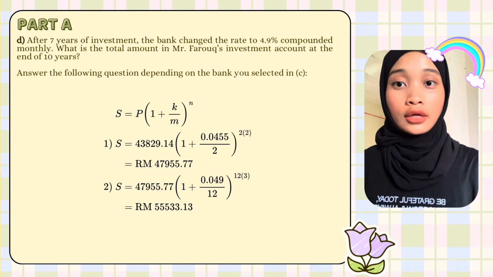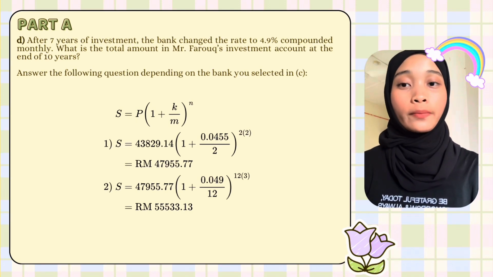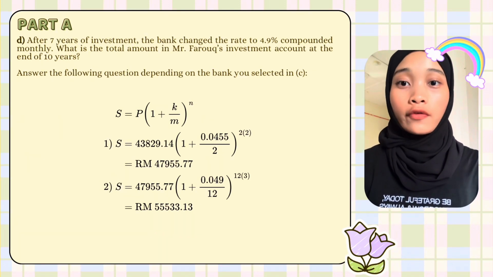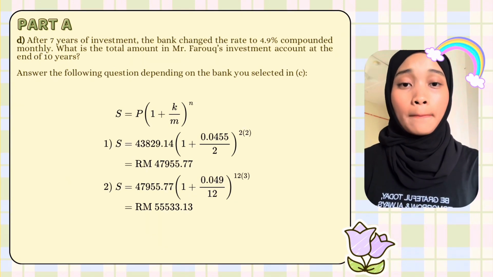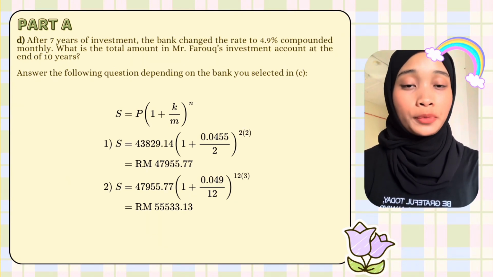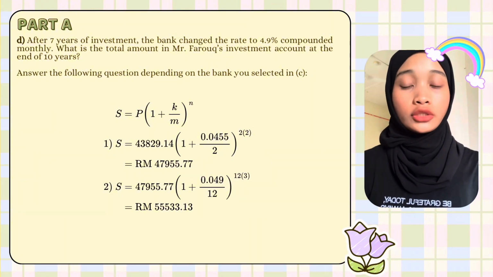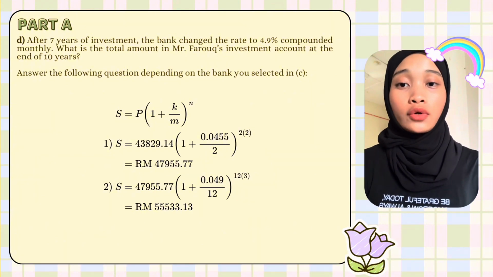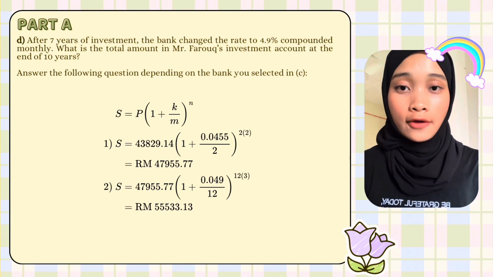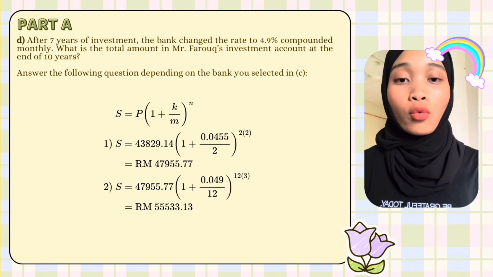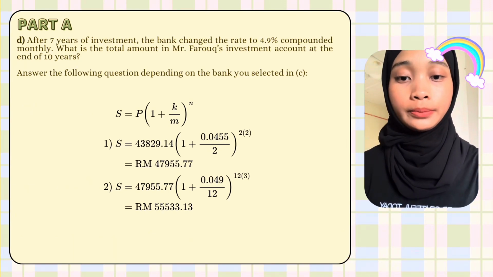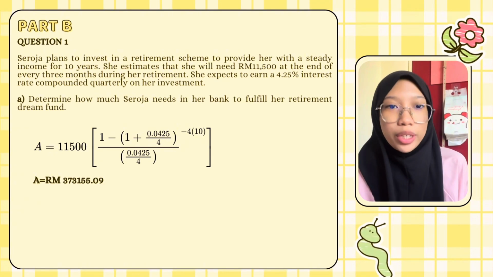47,955.77 ringgit. Next, we need to find the amount from year 7 until year 10. From the information we extracted, substitute them into the same formula, but we need to use the new principal from year 1 until year 7 that you just got earlier. Then you get the answer, which is 55,533.13 ringgit.